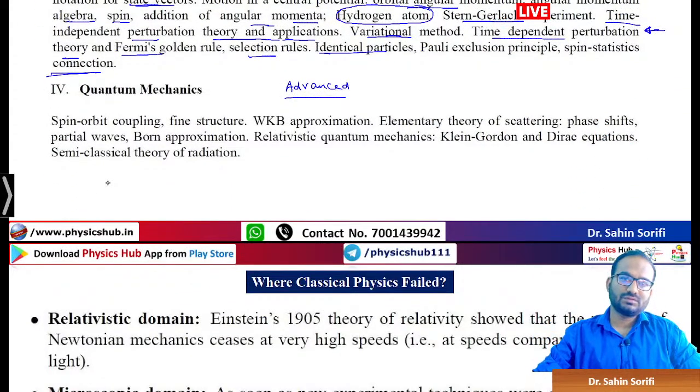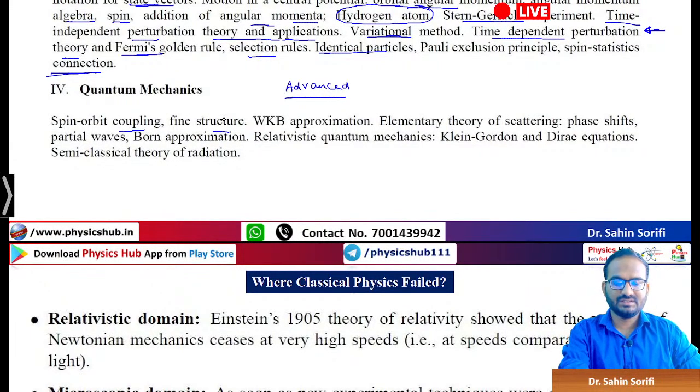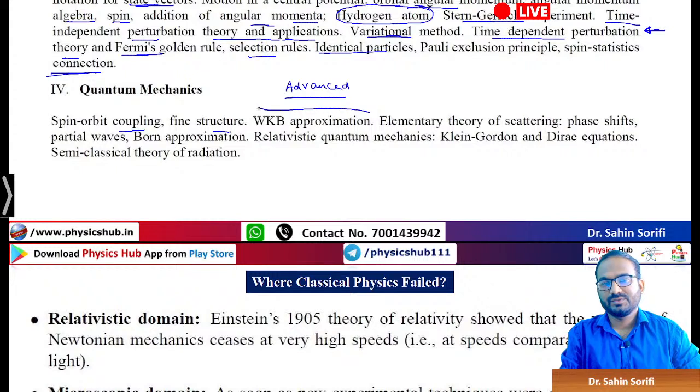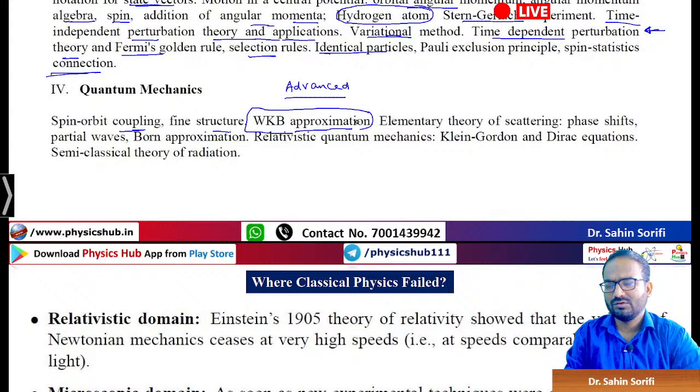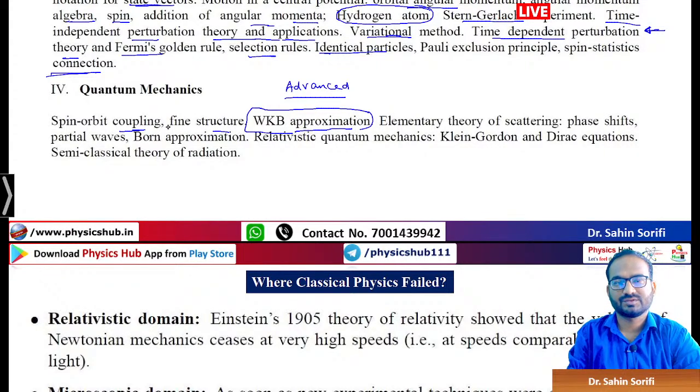Now if you go to the advanced part, you will see it has spin orbit coupling, fine structure, WKB approximation. From the WKB approximation, previously one question used to come from this particular topic, WKB approximation, scattering, Born approximation. One or two questions used to come before. Now questions also come from the WKB approximation. Elementary theory of scattering, phase shift, partial waves, Born approximation.